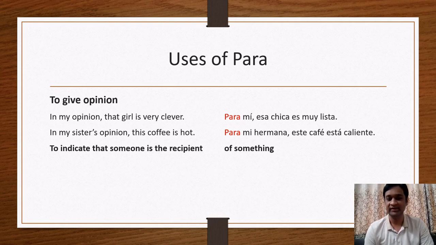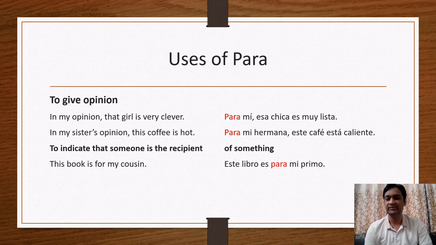Now the next use, to indicate that someone is the recipient of something. Let's check with an example. This book is for my cousin. So this book is for whom? For my cousin. So my cousin is the recipient of that book, right? So this book is for whom? For my cousin. Este libro es para mi primo. Primo means cousin. So here we have to use para.